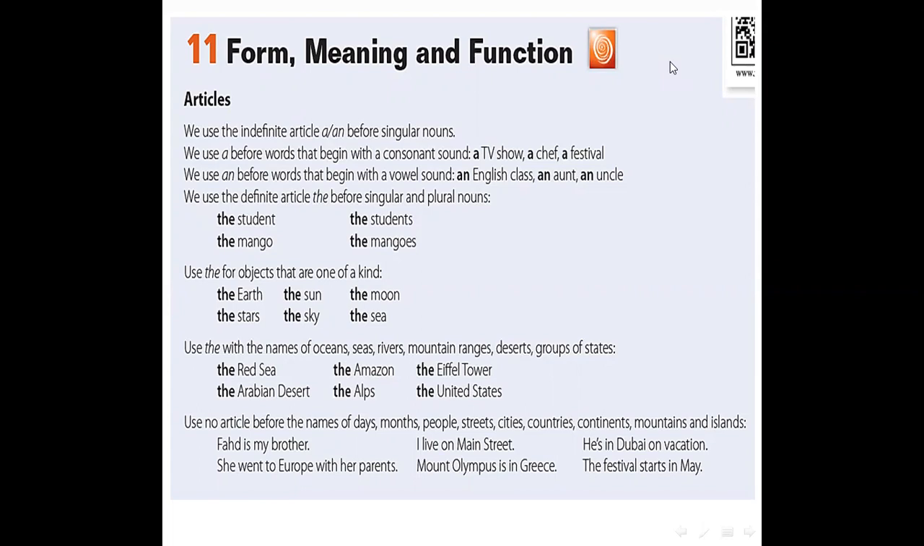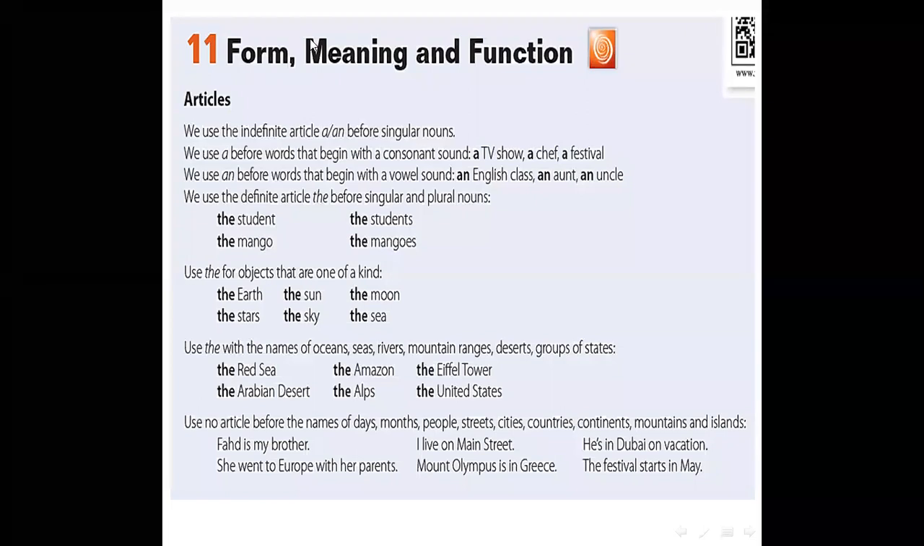Today we will complete Unit 4 for Mega Goal 3, TV Around the World. Form, meaning and function. Today we will use articles, adjective clauses and relative pronouns. Can you name as many articles as you can? Excellent. A, an, or the.